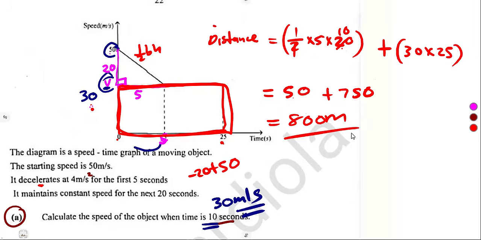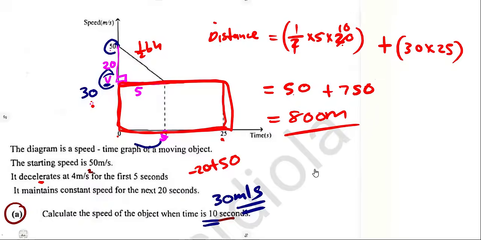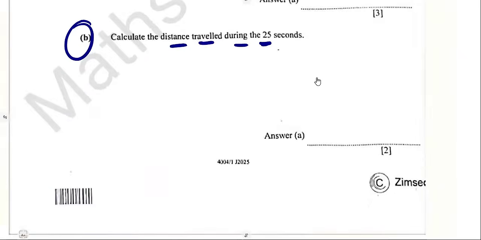I do not know which way you are going to consider there. Are you going to consider separate sections? However you do it, you must have the same answer. So that was how you're supposed to attempt this typical question.